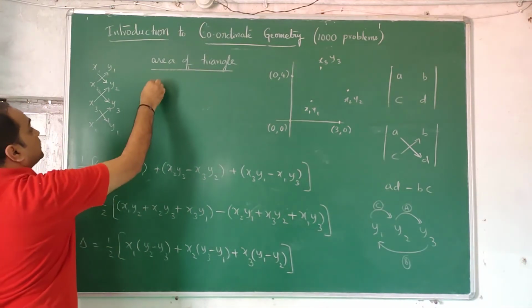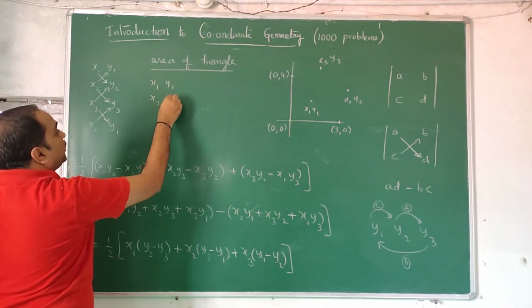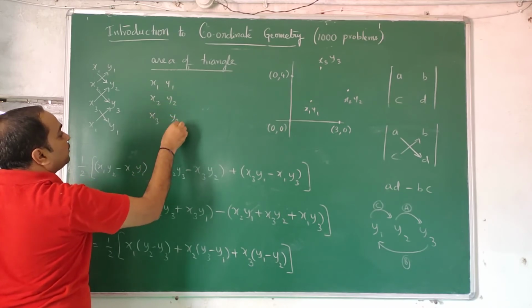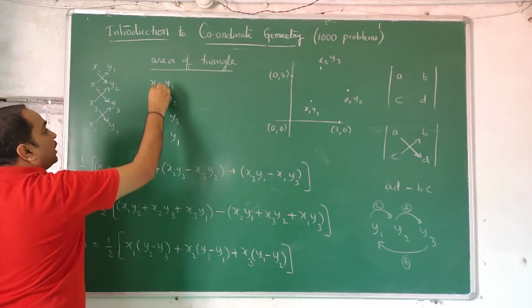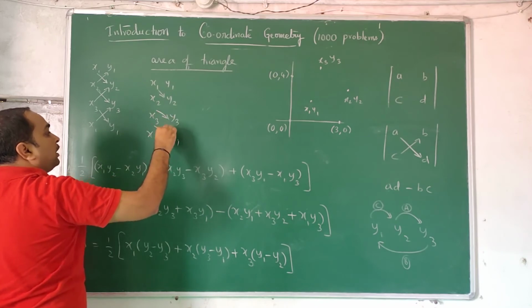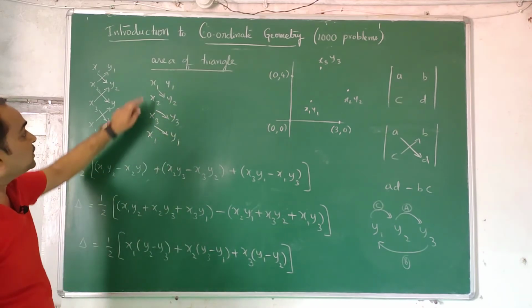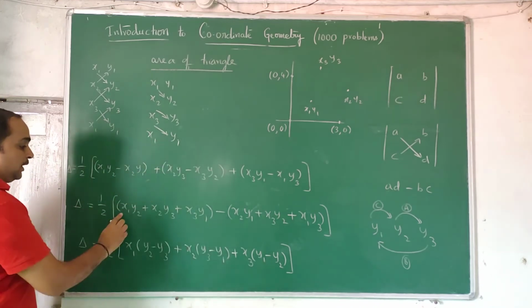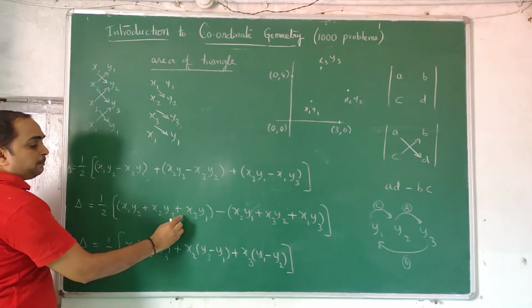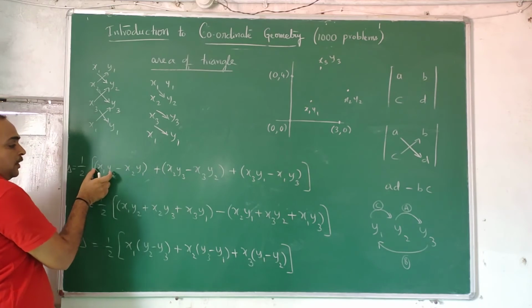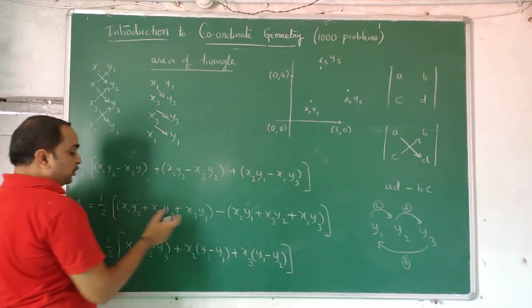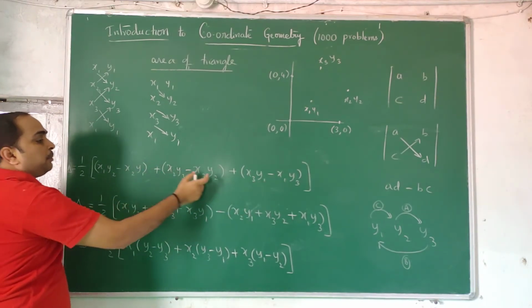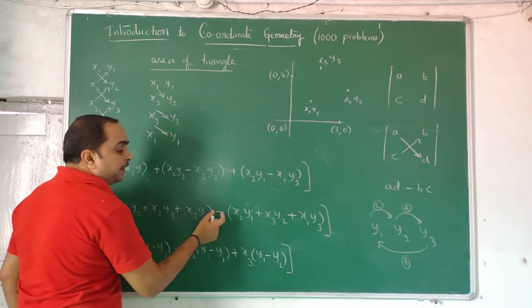So this is one way of remembering the thing. Otherwise you can write like this: x1 y1, x2 y2, x3 y3, then x1 y1 again. Coming down, coming down, coming down. All are positive quantities. Don't worry about negative quantities: x1 y2 plus x2 y3 plus x3 y1. So what we have done is we have taken the positive terms on one side, and the negative terms on the other side with a negative sign common.